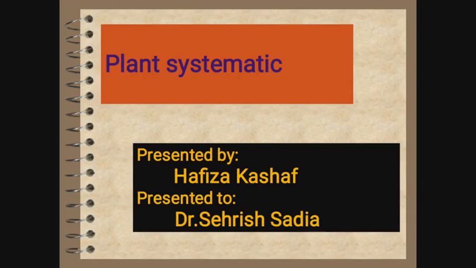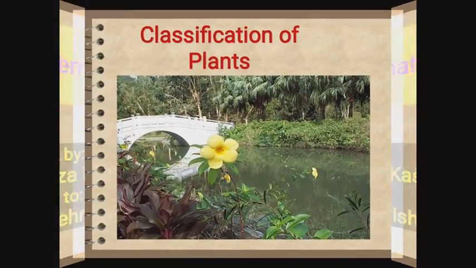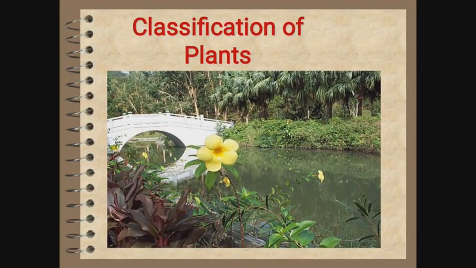Today I am here to present my presentation of plant systematics. The topic of my presentation is classification of plants. In this I will discuss on which basis we can classify the plants, because there are many bases on which we can classify the plants. For example, on the basis of flowering or non-flowering plants, vascular or non-vascular systems, angiosperms or gymnosperms, but they can also be classified as grasses, herbaceous or trees. So now in my presentation I'm going to classify them on the basis of flowering or non-flowering plants.